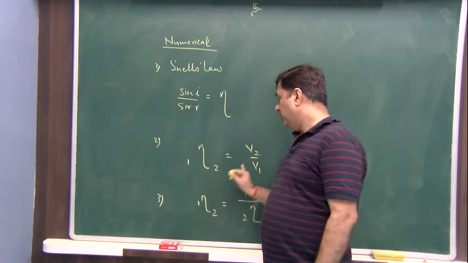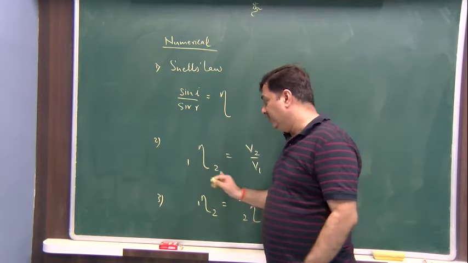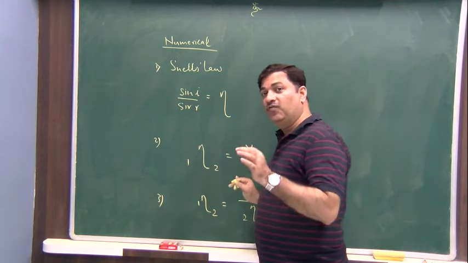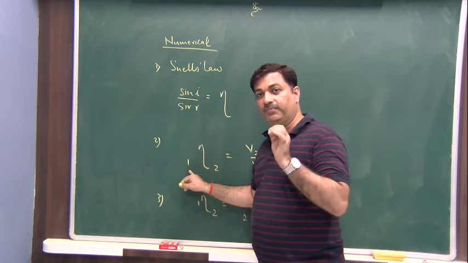And what is the formula? The formula is V2 upon V1. What is V2? Velocity of light in the medium 2. And what is V1? Velocity of light in the medium 1. Is this very clear? Very important.